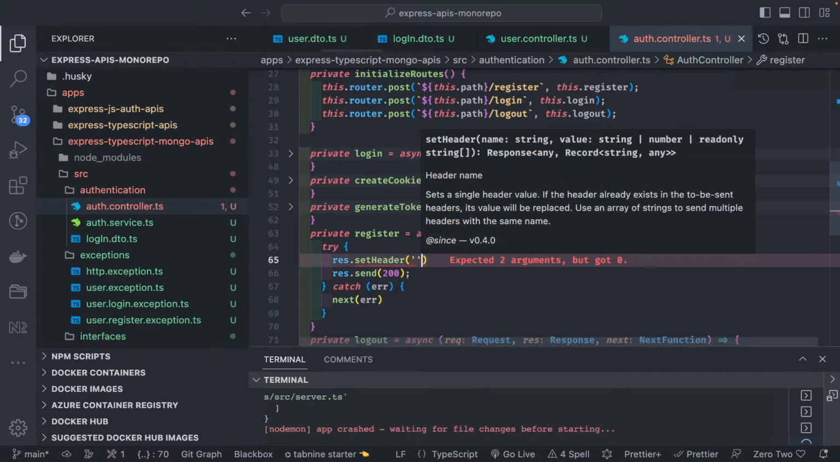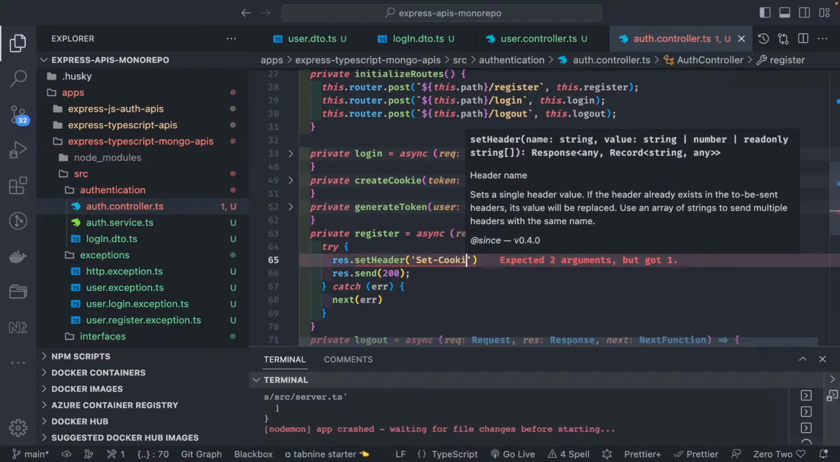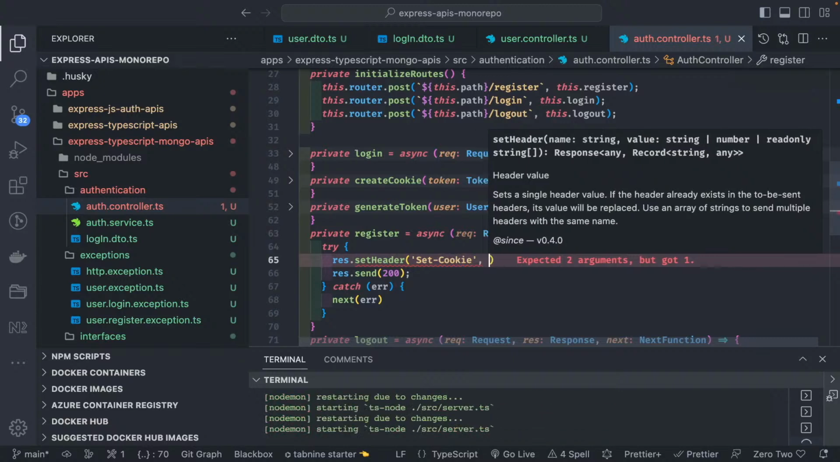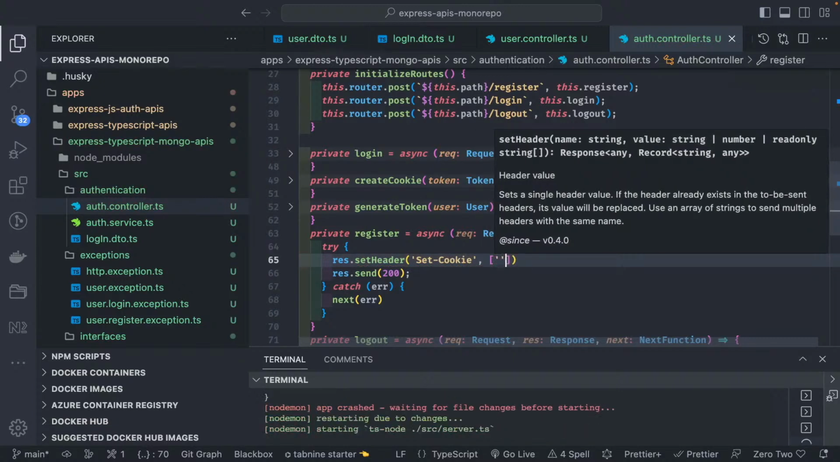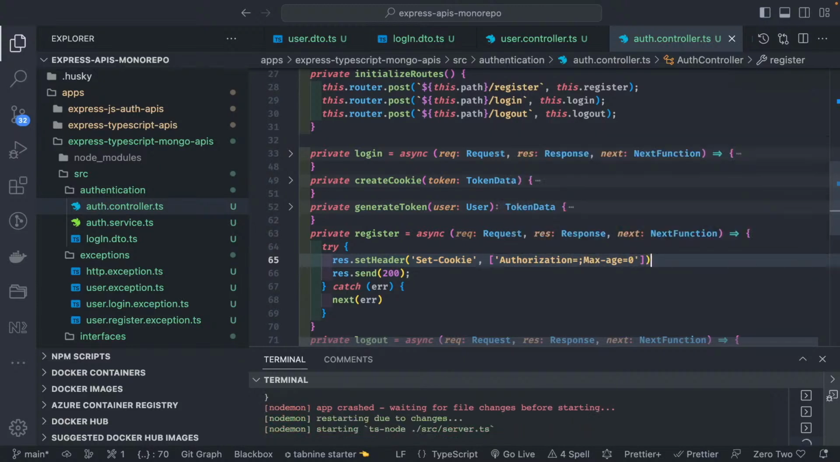And what is the header? Set cookie, and this cookie value is this authorization, the same cookie string equal to empty, okay, and max age of this becomes 0. That's it. That will do the job.